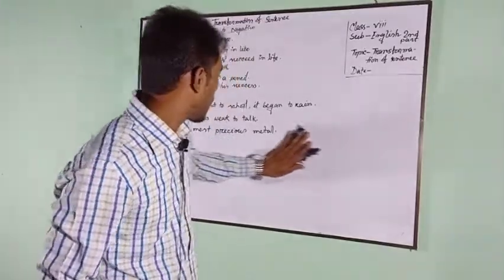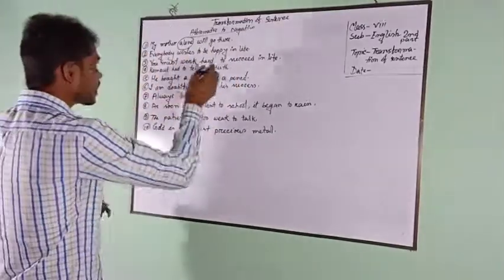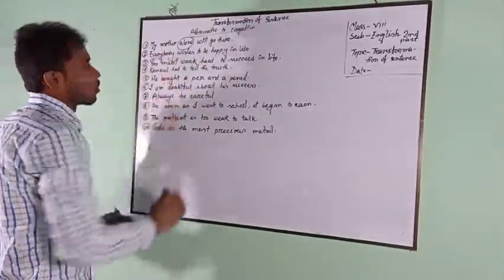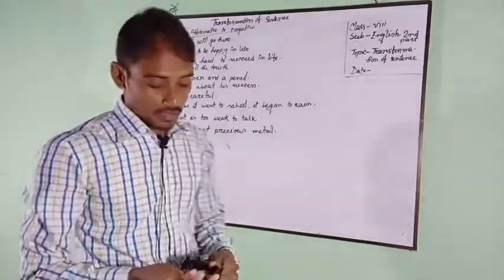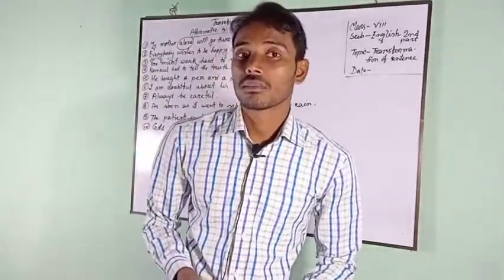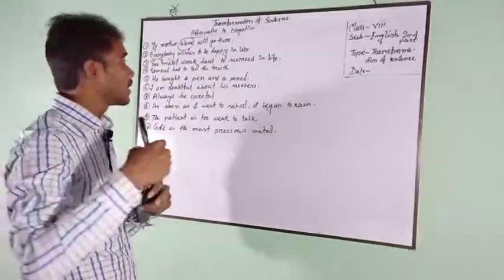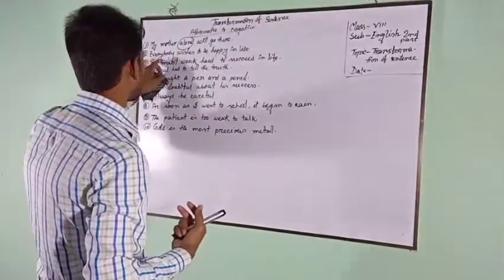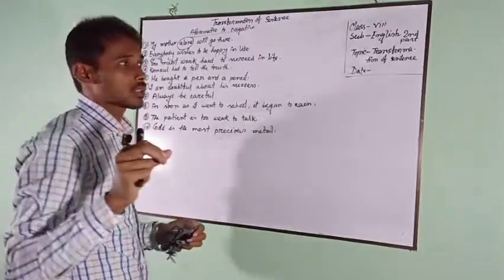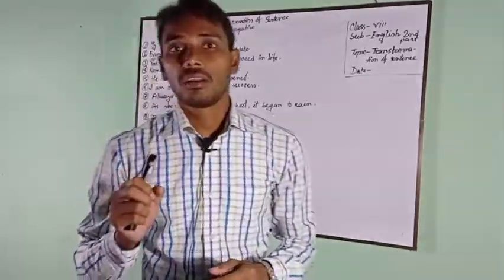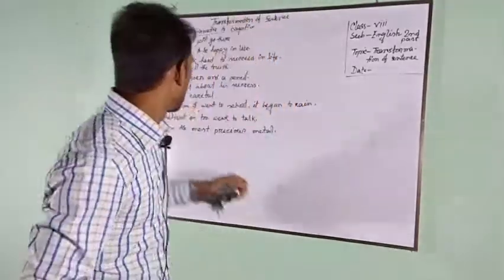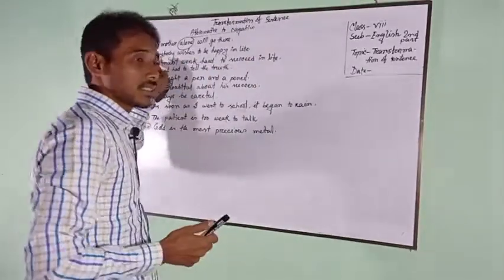Number 2, everyone wishes to be happy in life. Every, all. Here it is working as an adjective. If every or all works as an adjective, we should change the sentence.